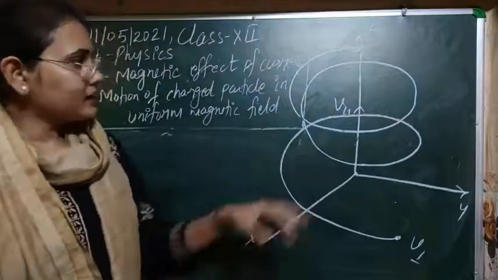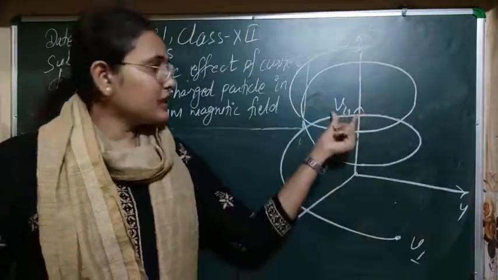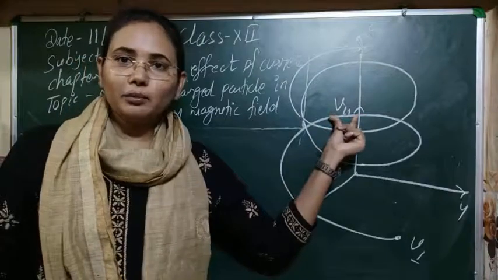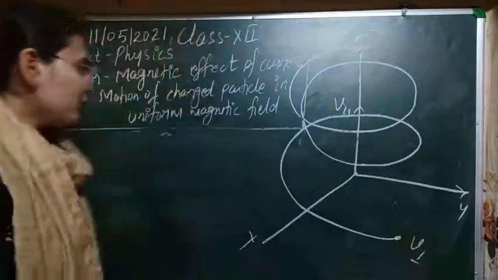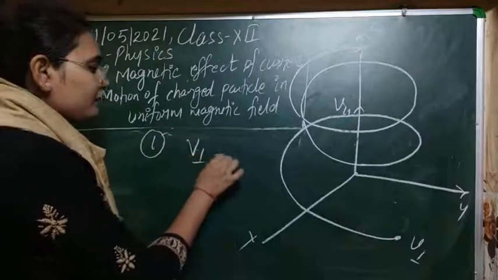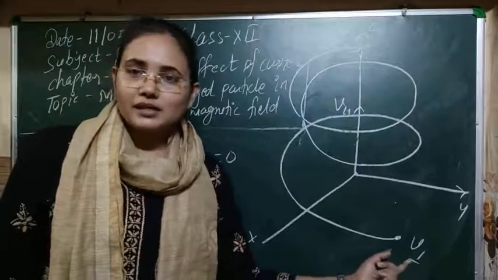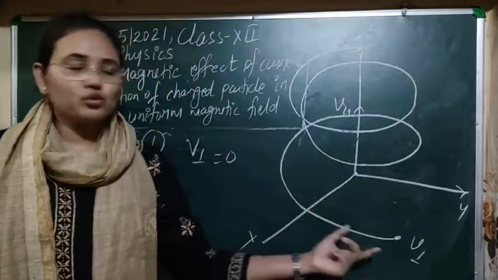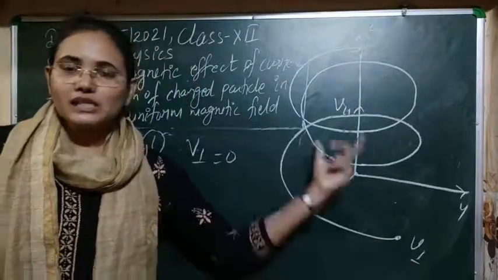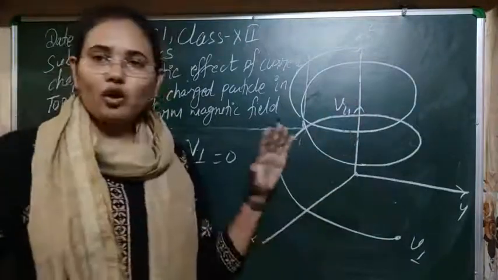For that case, if the particle moves only along the magnetic field, then obviously it will have only the V parallel component, and the V perpendicular component will be 0. If V perpendicular is 0, then the circular motion that the particle does due to V perpendicular will be 0, meaning the particle will not do circular motion.